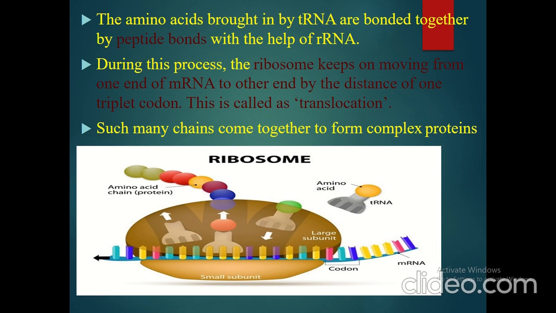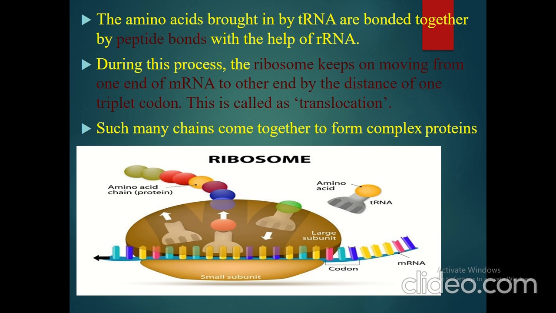The amino acids brought in by tRNA are bonded together by peptide bonds with the help of rRNA. So जो ये राइबोसोम है, पिक्चर में आपको दिख रहा है राइबोसोम, ये क्या कर रहा है? अमाइनो एसिड्स को जॉइन करता है with the help of peptide bonds and forms the long amino acid chain. During this process, the ribosome keeps on moving from one end of mRNA to the other end by the distance of one triplet codon.